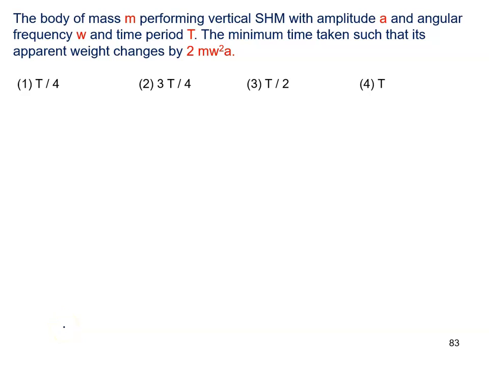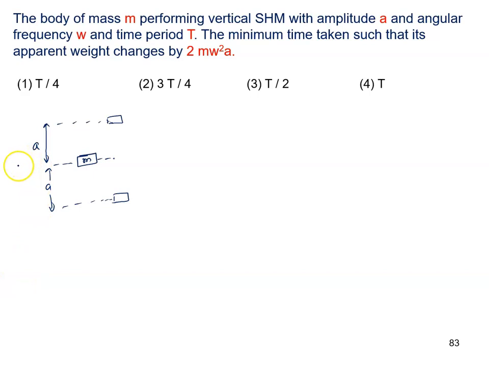The body of mass m is performing vertical SHM. This is the mean position, then one extreme and another extreme, with amplitude A. The amplitude of oscillation is given to us, that is A.